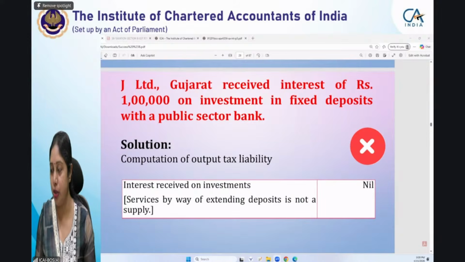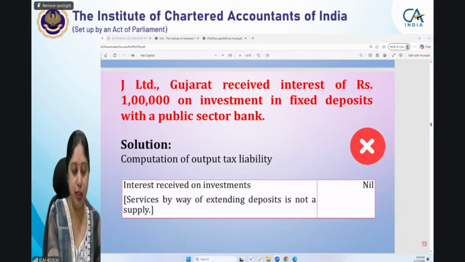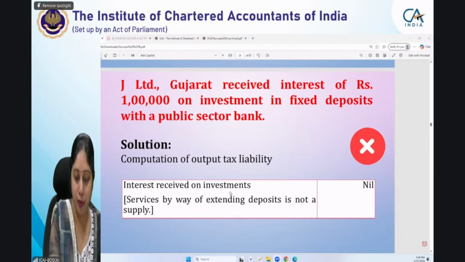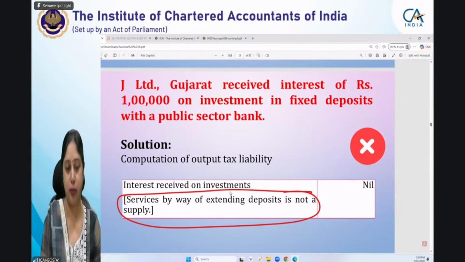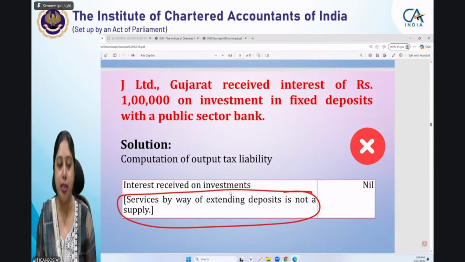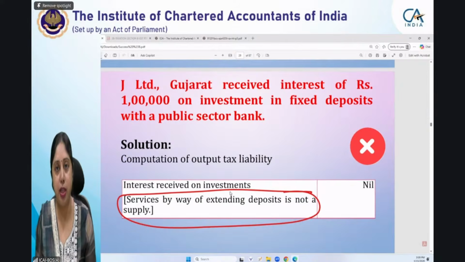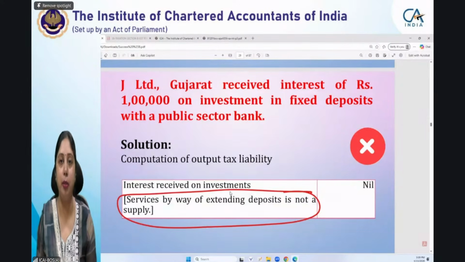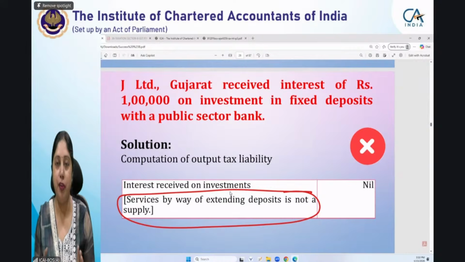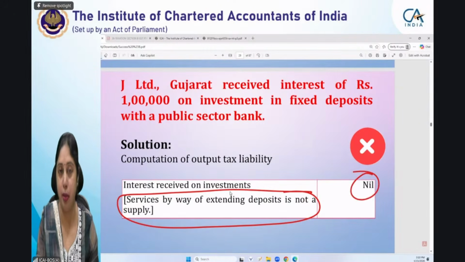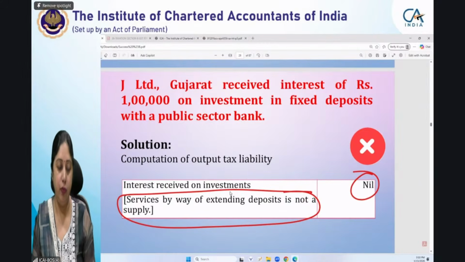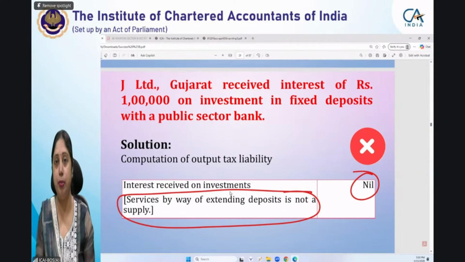In this particular question, Aditya, see, this is the reason which has been provided by the student. A company has received interest on fixed deposit, whatever the amount is, from a public sector bank. Now I have given you a solution which was done by a student. He has taken GST payable to be nil. What was the reason which he has given, for which he did not get the marks?